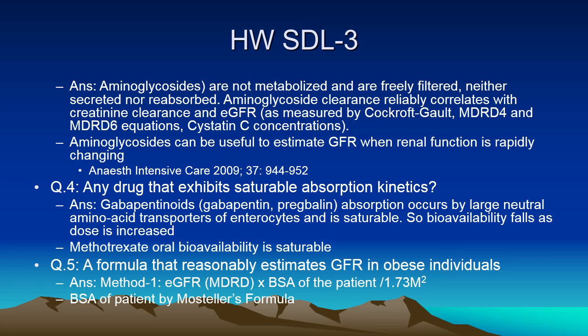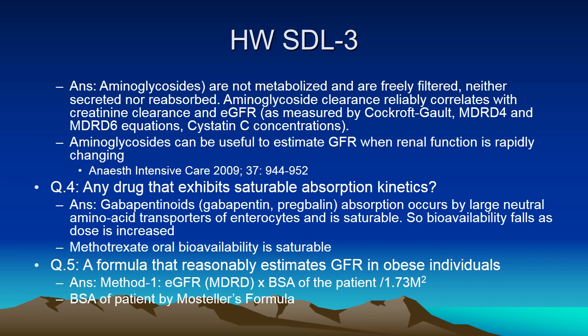Question 4. Any drug that exhibits saturable absorption kinetics. There are few drugs. Gabapentin, pregabalin. Their absorption occurs by a large amino acid transporter protein in the enterocytes and the process is saturable. Therefore, as dose is increased, bioavailability relatively changes, that is decreases. Other drugs are methotrexate.